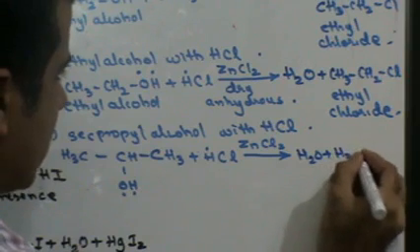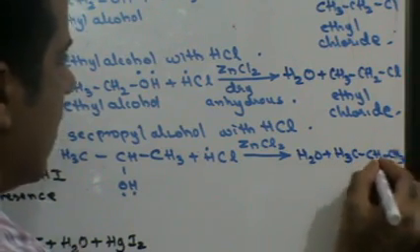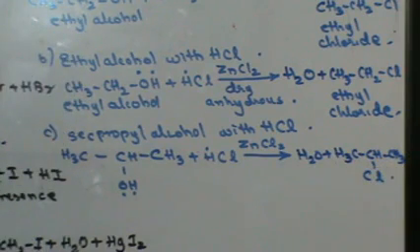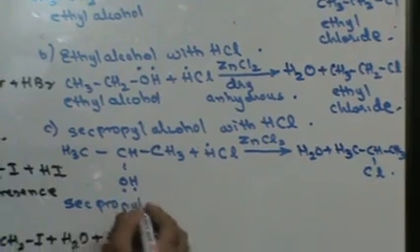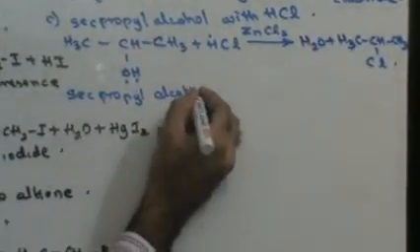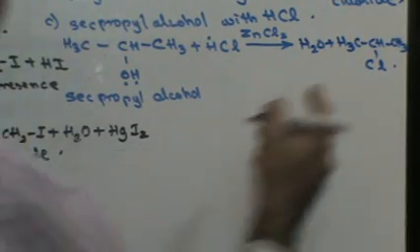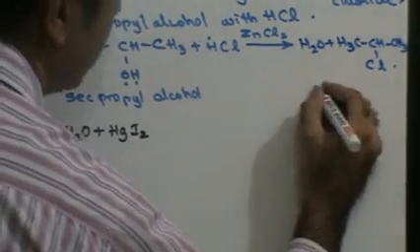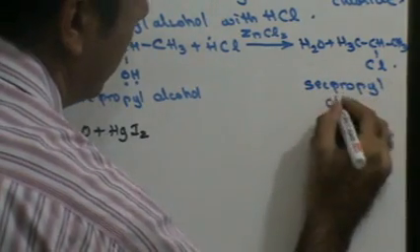So you will get H3C, CH, CH3, and you will have Cl here. This is sec propyl alcohol. 3 carbon atoms, therefore propyl. Chlorine, therefore chloride. Chlorine is attached to the second carbon atom, therefore sec propyl chloride.